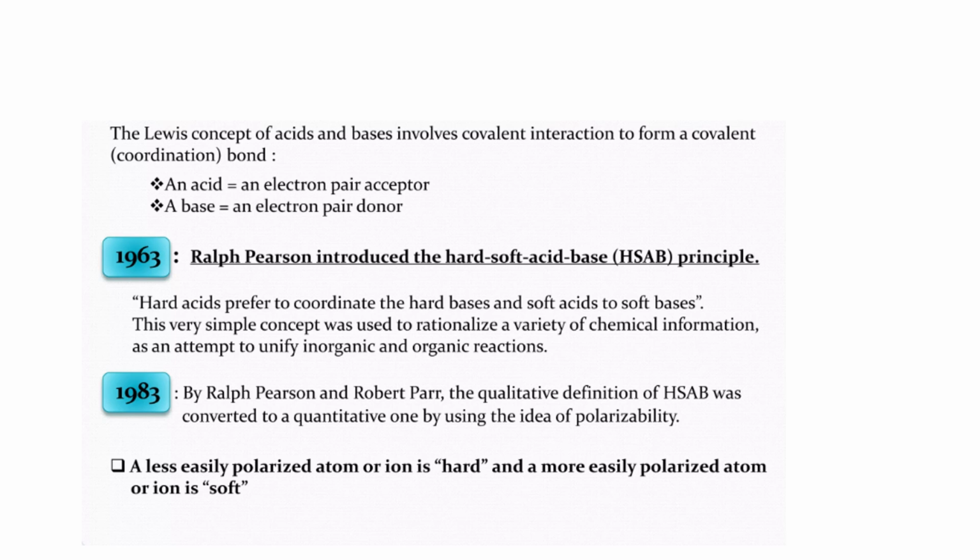You've heard about this Lewis concept of acids and bases during the formation of a coordinate covalent bond, where an atom which is positively charged, normally a metallic cation, forms a coordinate covalent bond with some heteroatom having a lone pair, such as nitrogen. Since nitrogen is donating a pair of electrons to the metal, we say nitrogen is the donor while the metal ion is the acceptor. So the metal ion is known as the acid because it accepts an electron pair, while the nitrogen acts as a base because it donates an electron pair, right?